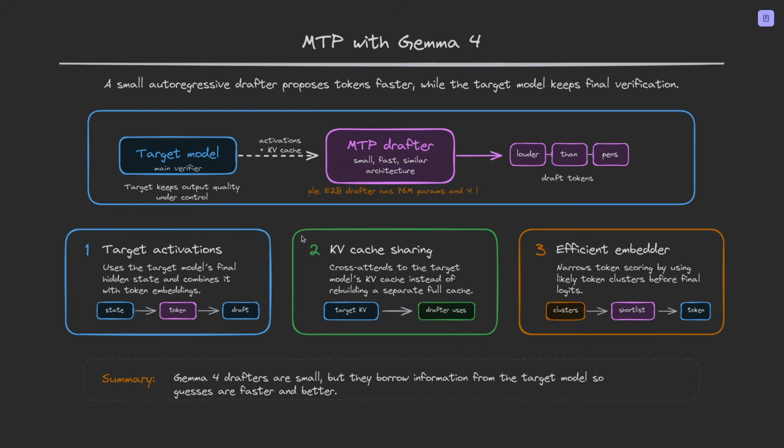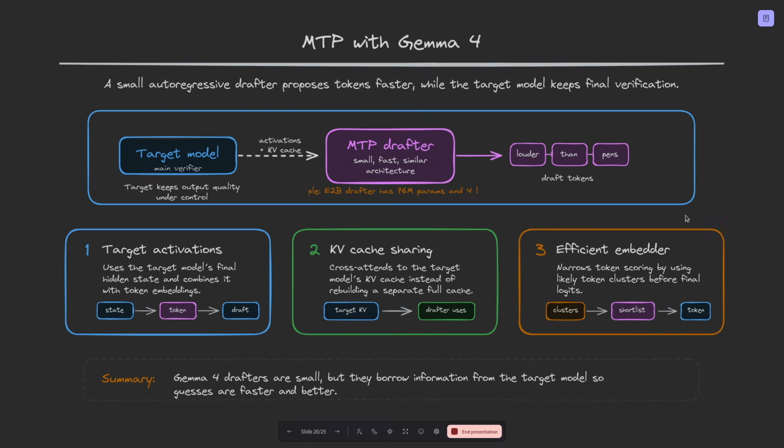And then the KV cache sharing, that makes more sense when you explain it, because instead of building a completely separate full KV cache, if we have 2 separate models, then each of them will have their own KV cache. So it's like you're doubling the memory of the full conversation. But in the MTP case, the drafter model can use the target model's KV cache in Gemma 4, and this saves work and memory.